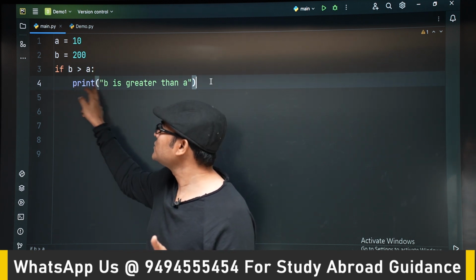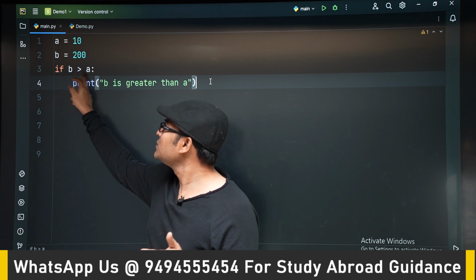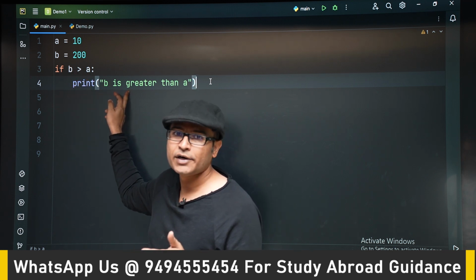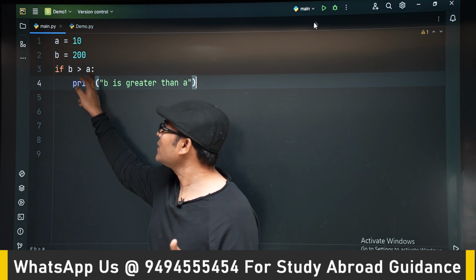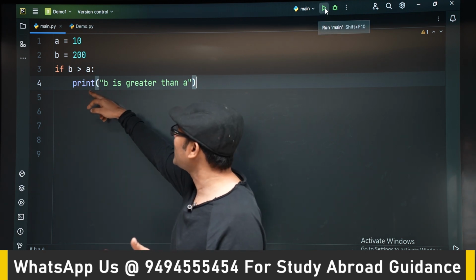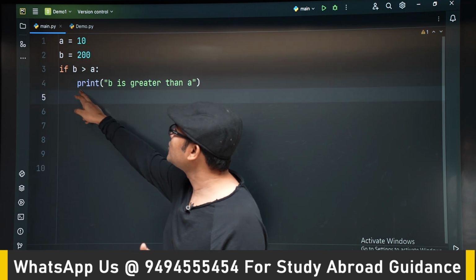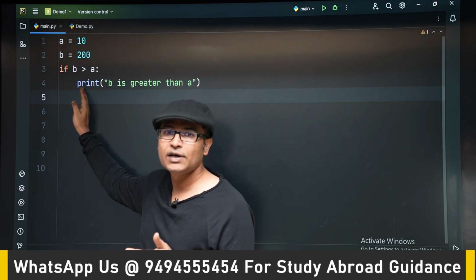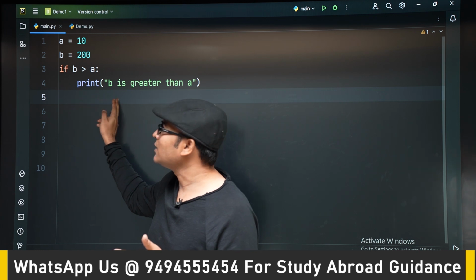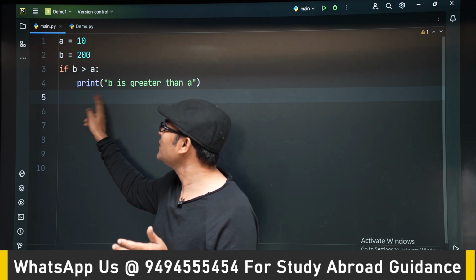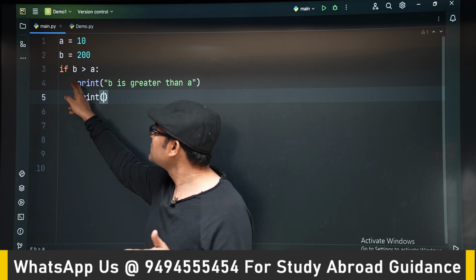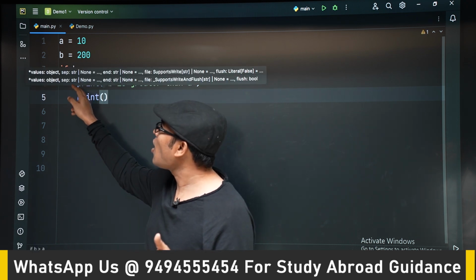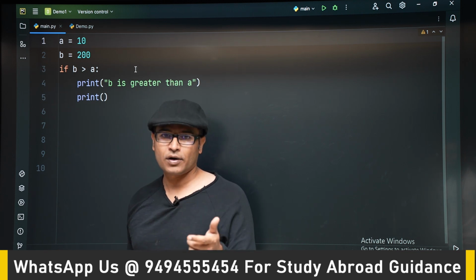For example, here there is one statement. So if this condition is true, this one statement will be executed. You can have any number of statements without any curly braces. You need not write any curly braces. For example, if you go to the next line, it will automatically take you to the same indentation level. And if you type something at this level, for example, one more print statement or anything, then these two statements are present inside the if block.